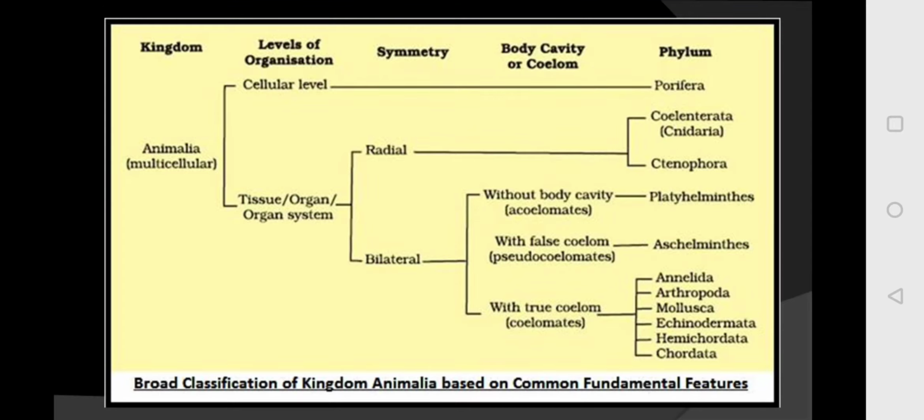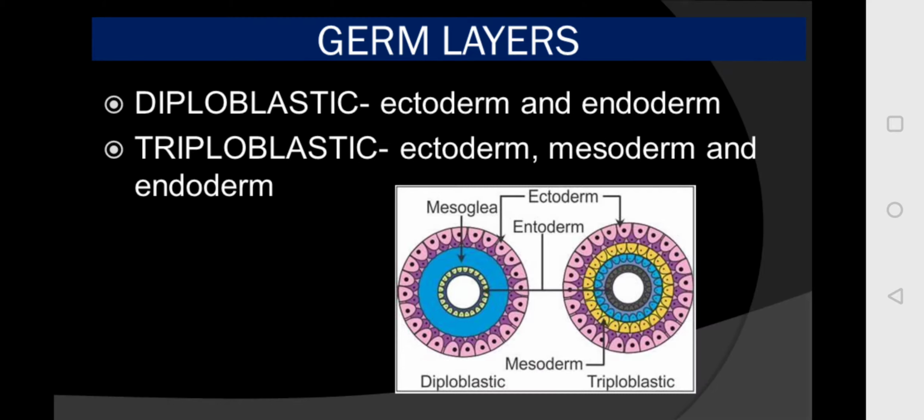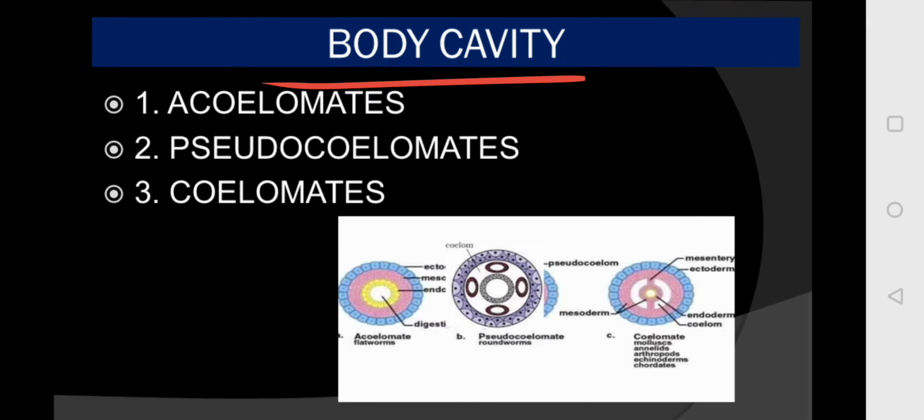Now move on to the next feature. Next is the body cavity. Body cavity means a cavity which is present between the body wall and the gut wall, and this cavity is lined by mesoderm. According to the body cavity, the animals are classified into three groups: acoelomates, pseudocoelomates and coelomates.